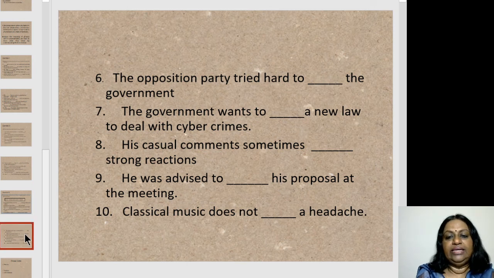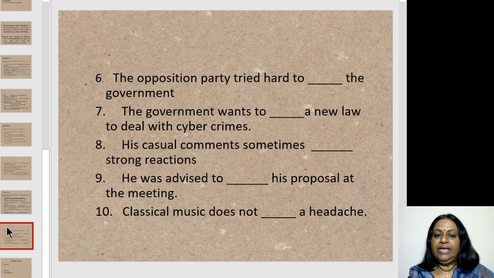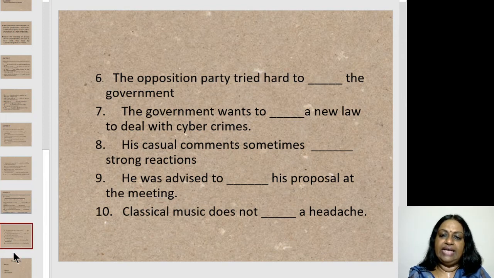And the last one here in exercise 3, the last sentence, let's fill this blank. Classical music does not dash a headache. Let's go back and see what's left and what would be the ideal fit for the blank. Classical music does not bring on a headache. Is that right? Yes.